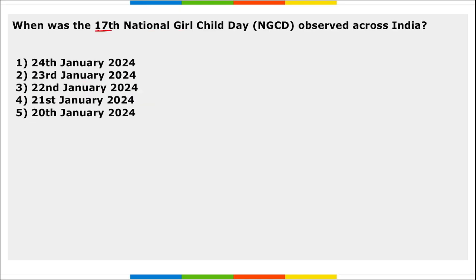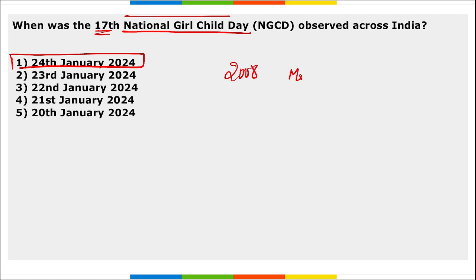Next, when was the 17th National Girl Child Day observed across India? It was observed on 24th of Jan 2024, and it is to promote awareness about the rights of the girl child, and to promote the importance of their education, health, nutrition and so on. This National Girl Child Day was established in 2008 by the Ministry of Women and Child Development, and for the first time it was observed on 24th of Jan 2008.